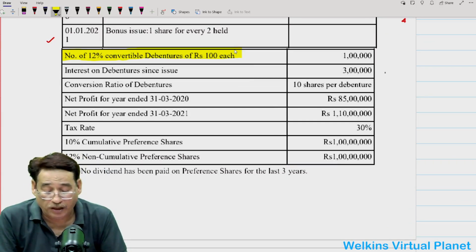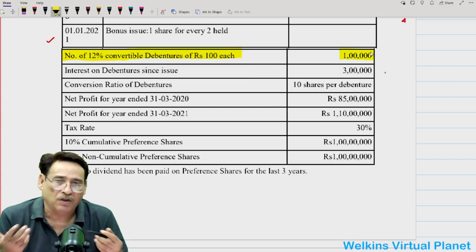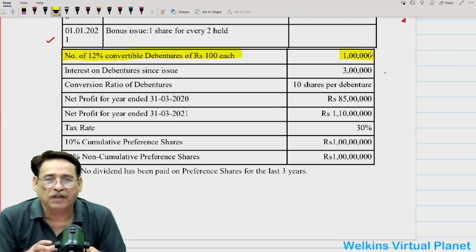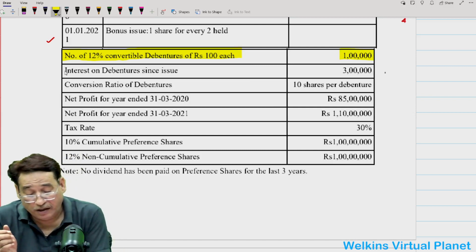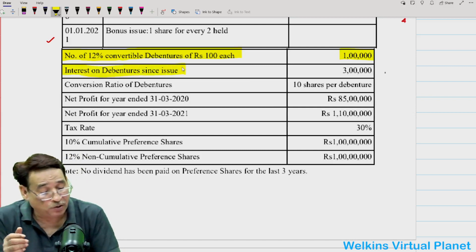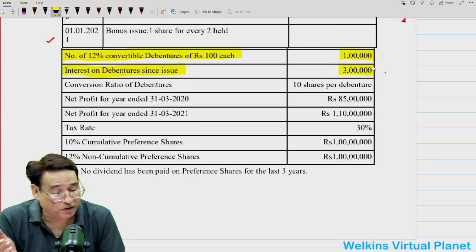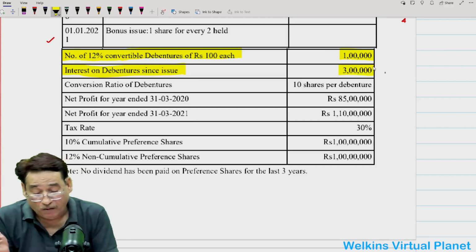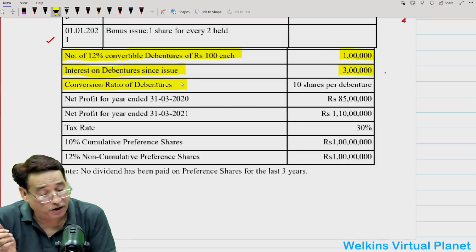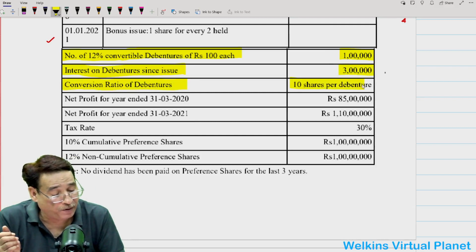Number of 12% convertible debentures of 100 each is equal to 1 lakh. So this company might be having some debentures which are convertible. Interest on debentures since the issue date is equal to 3 lakh. Further, it is given that the conversion ratio of debenture is 10 shares per debenture.